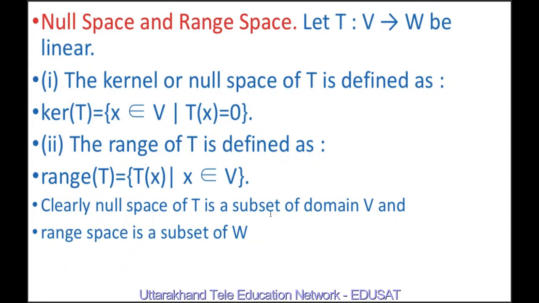Clearly, null space of T is a subset of domain V because kernel of T is the set of all those elements x belonging to V for which Tx is equal to 0.